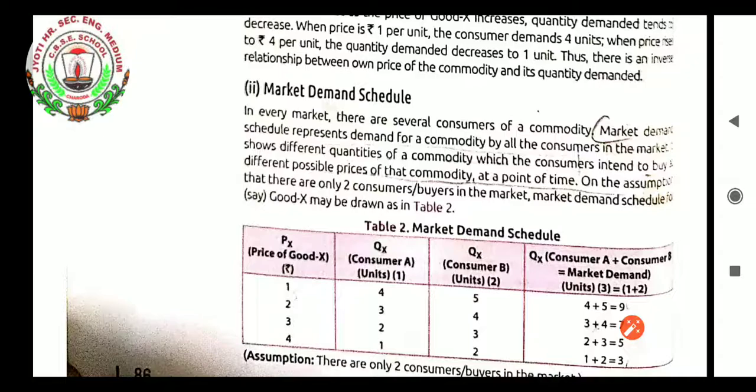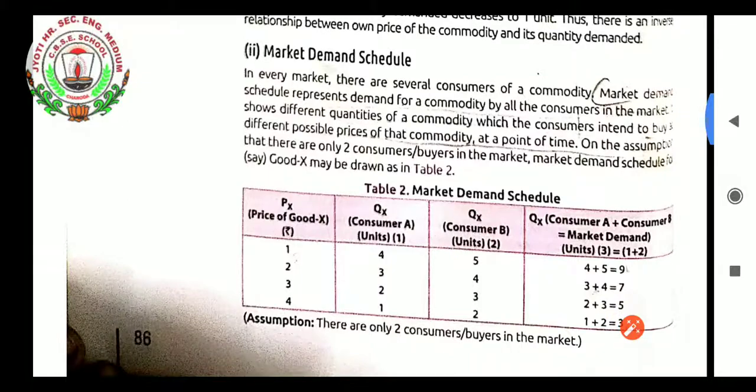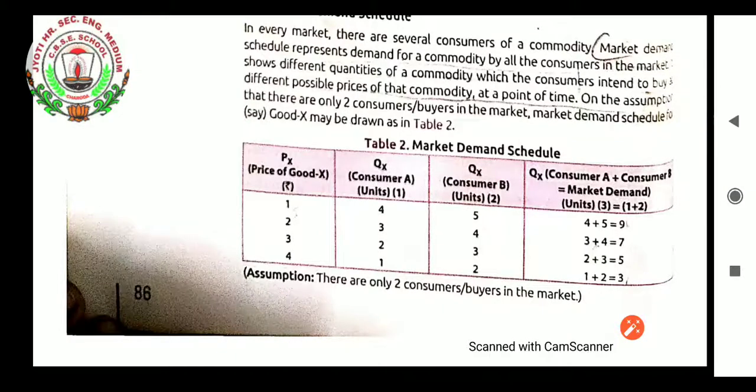In this particular schedule, we will be learning the price of the goods and the commodity quantity demanded of the two consumers, not one. Here we will be learning about two consumers or more than two consumers, then it is considered as market demand schedule. So, market demand schedule, let us see.